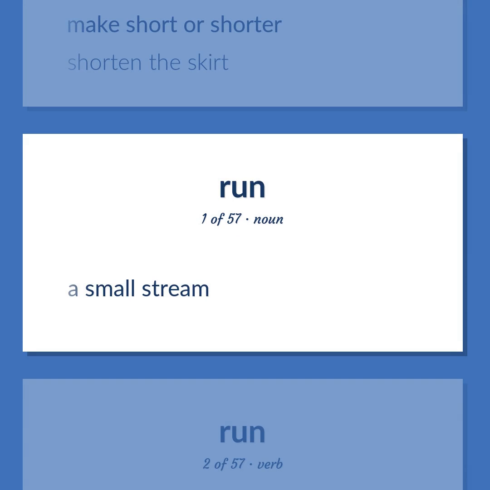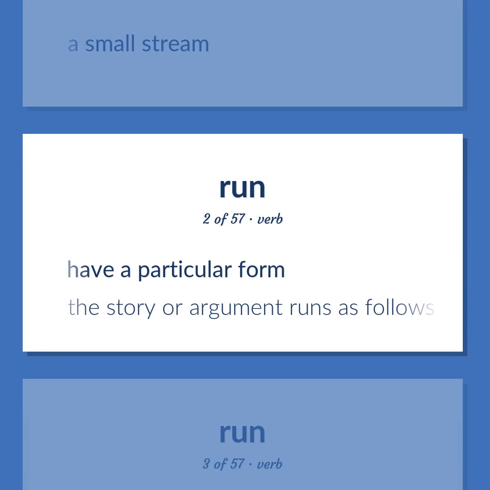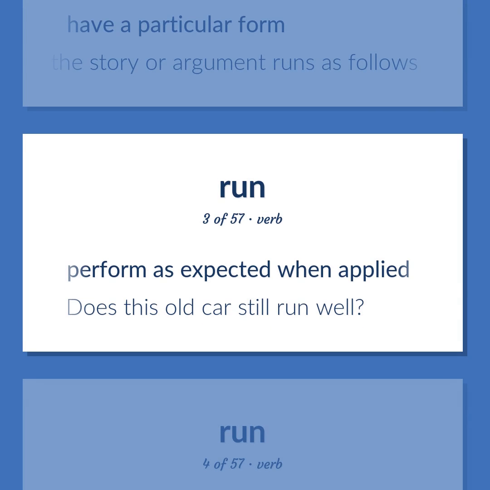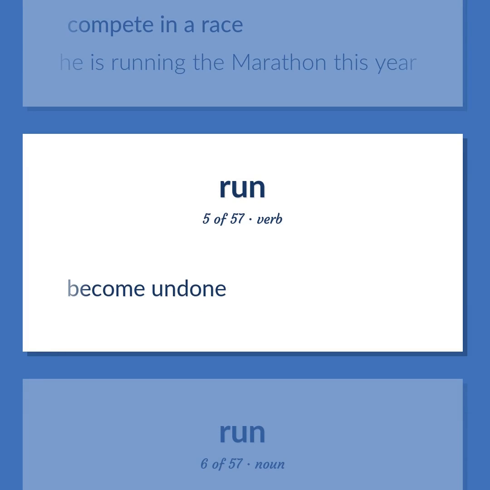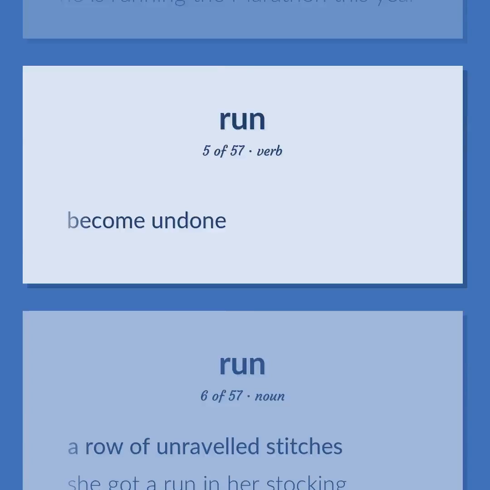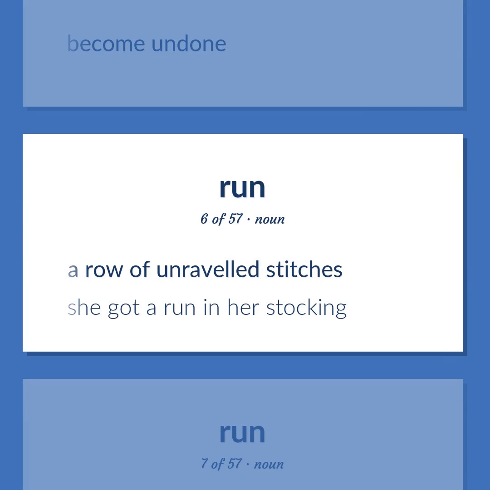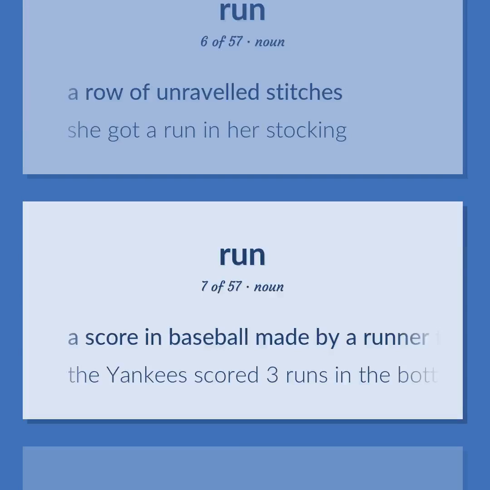A small stream. Have a particular form. The story or argument runs as follows. Perform as expected when applied. Does this old car still run well? Compete in a race. He is running the marathon this year. Become undone. A row of unraveled stitches. She got a run in her stocking.